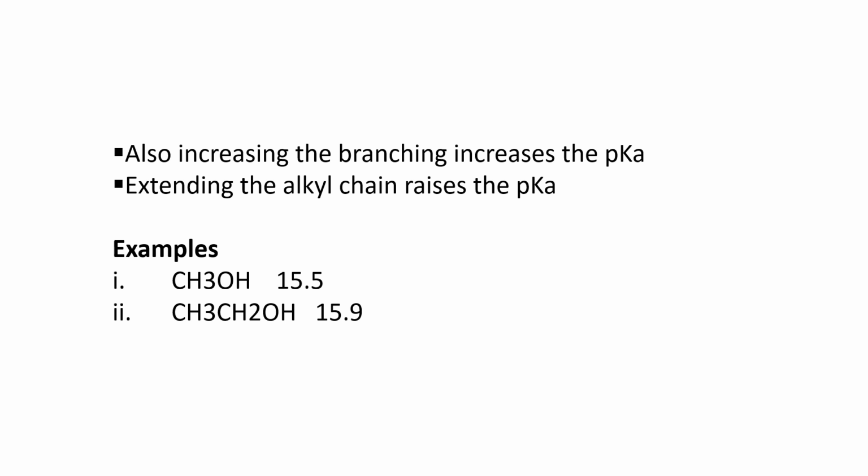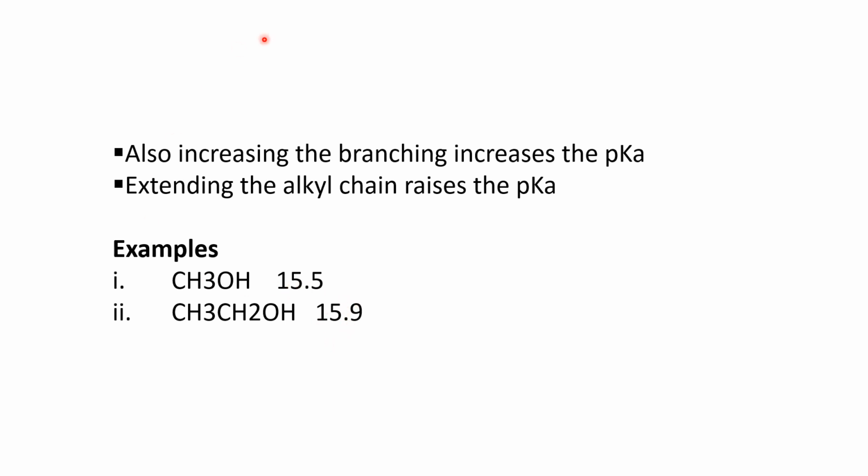Here are some more points regarding acidity. Let's mention them. If we increase the branches, it will increase the pKa value, and if we increase or extend the alkyl chain, it is also responsible for the increase of the pKa value. Now here are two examples. For example, we have methanol. Its pKa value is 15.5, and next we have ethanol. Its pKa value is 15.9. It means 15.5 is definitely less than 15.9.